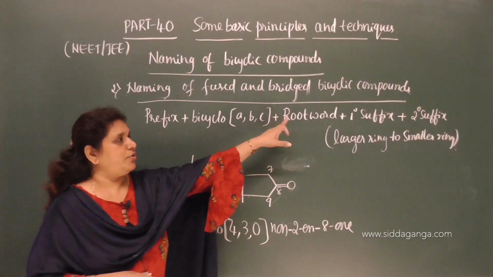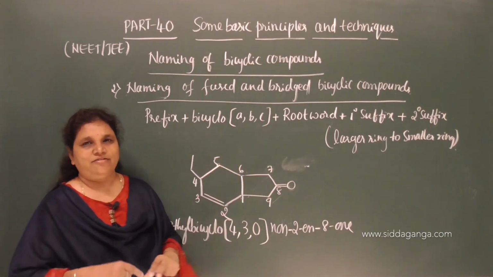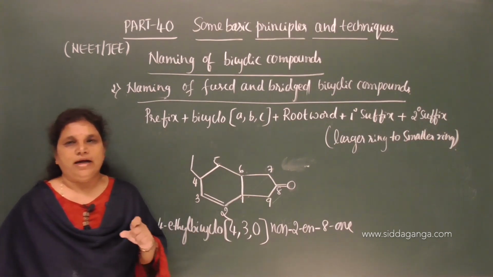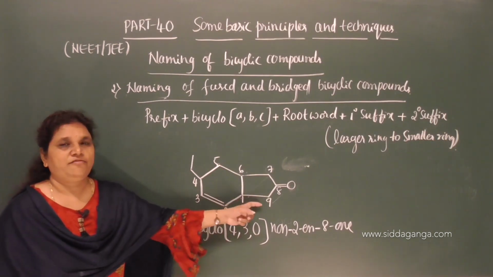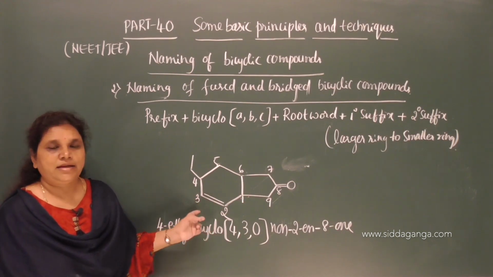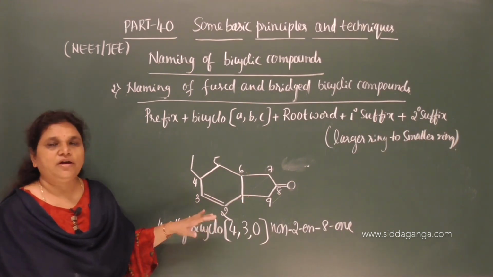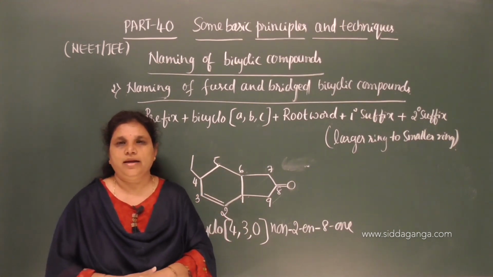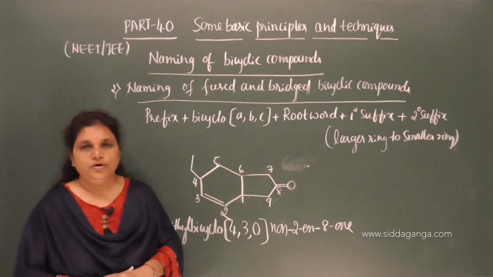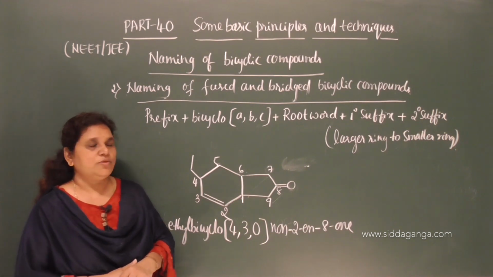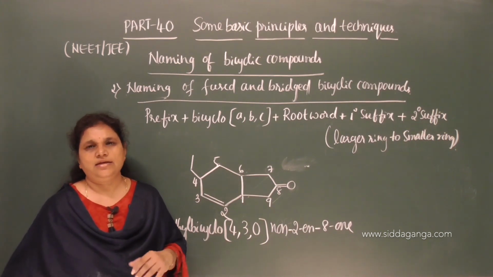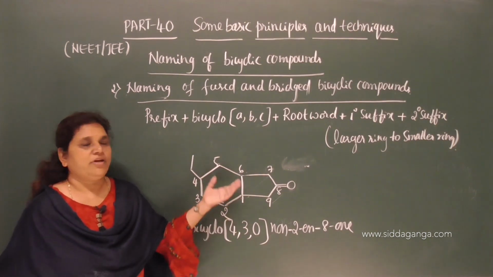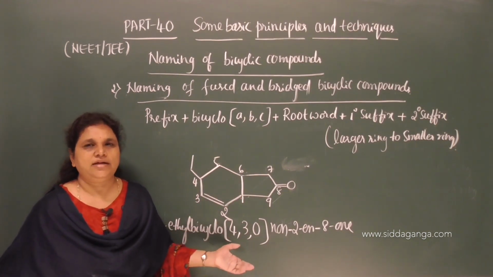Next the root word, total number of carbon atoms, primary suffix, presence of multiple bonds in either of the rings, and secondary suffix, the presence of the functional group. Here also, if the carbon contains a terminal functional group, we need to use the special secondary suffix like carbaldehyde, carboxamide.